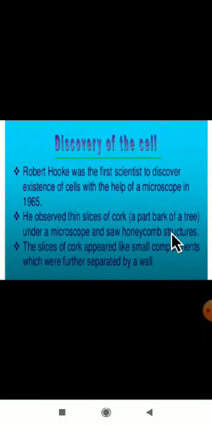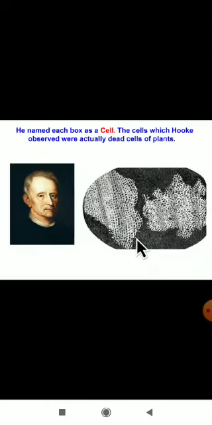They were dead cells, which he observed. You can see the image, the picture of him. Robert Hooke is one of the scientists who discovered the cell, the term cell. In the microscope he observed a structure like a honeycomb. He took the bark of a tree, a slice of cork, saw it under a microscope and saw the honeycomb structure. Like this he saw the honeycomb structures. I hope you all are understanding the theory of a cell.